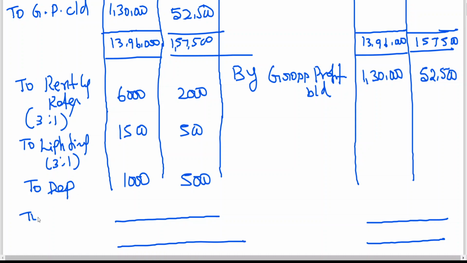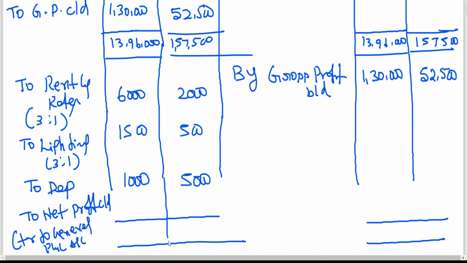So here I am writing net profit, appears to be credit side is more, transfer to general P&L account, we can say, or combined P&L account. It is 52,500, 1,30,000.